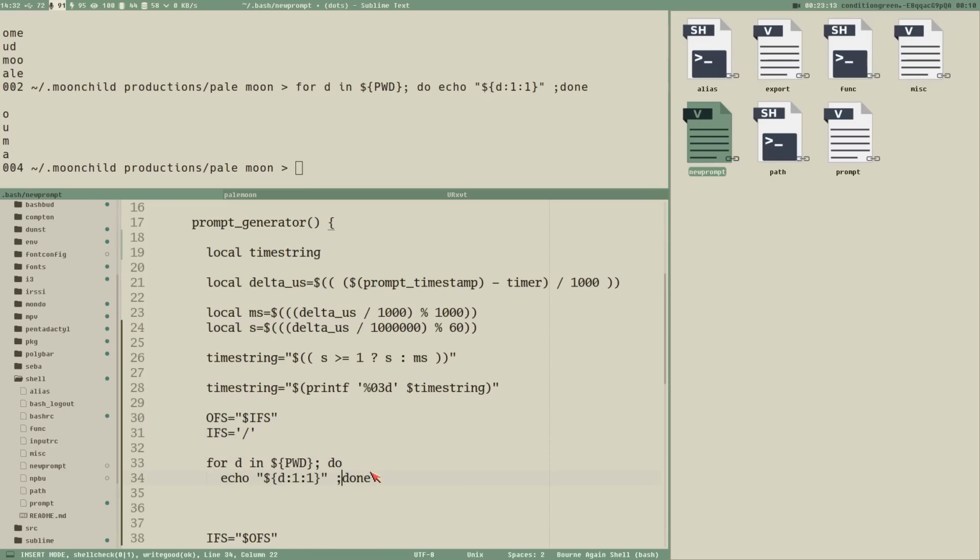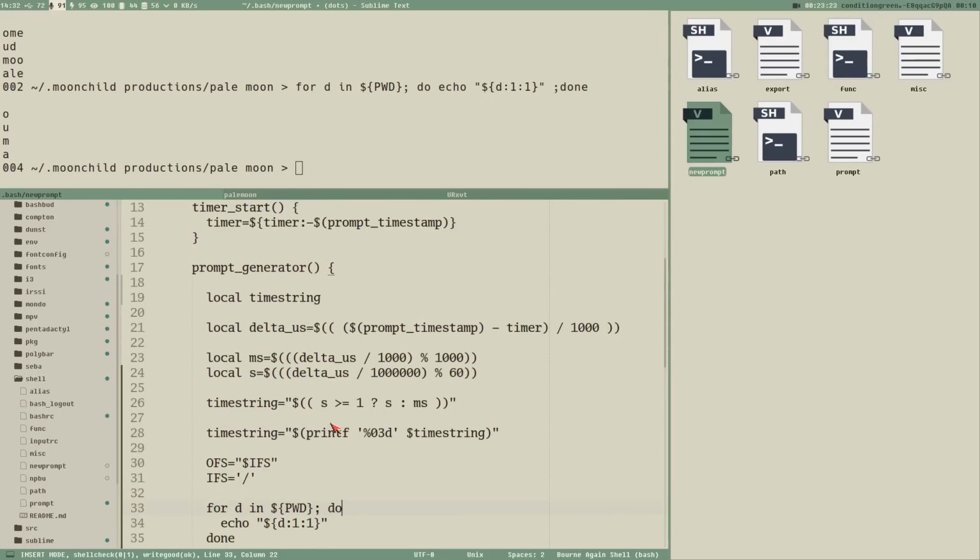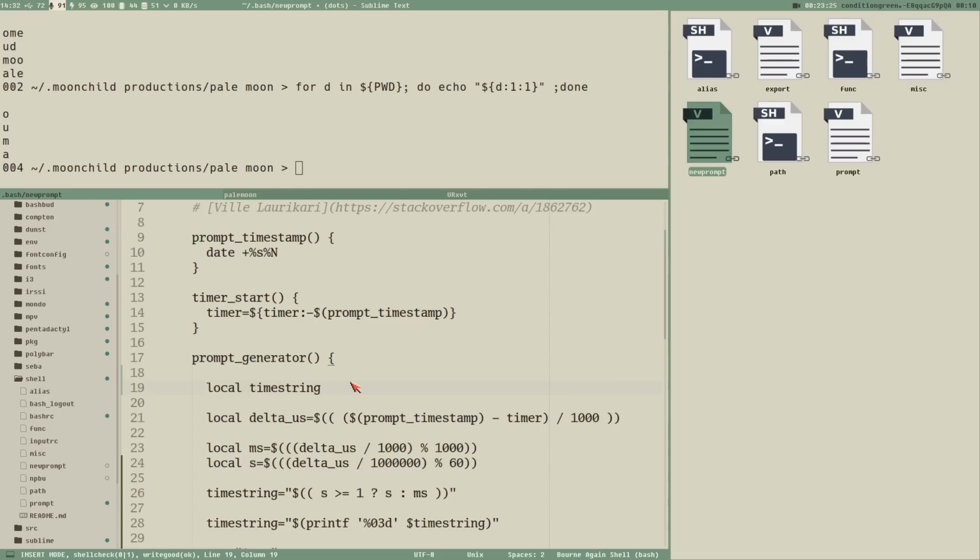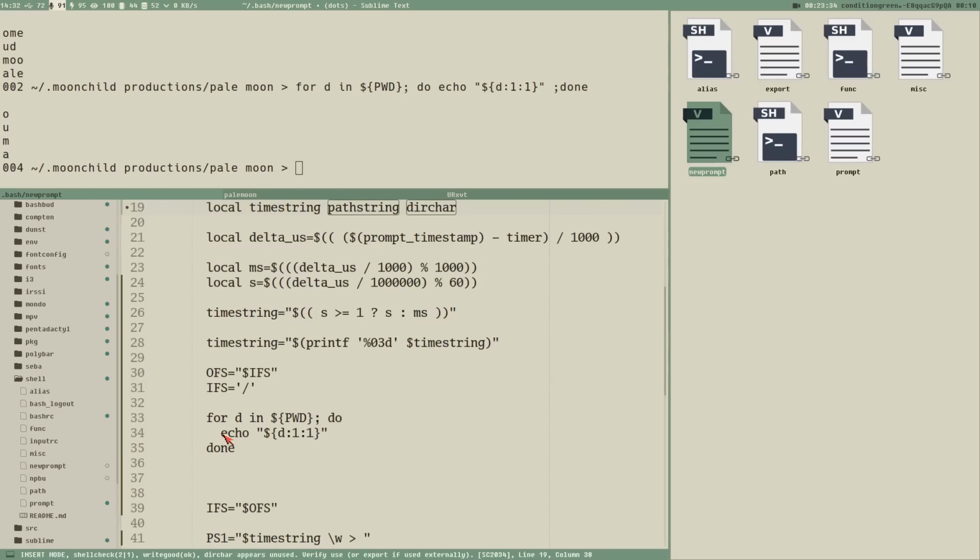And now we don't want to echo anything here. We want to do a couple of things. Let's start by this. Let's create a couple of more local variables here. One that we can call pathstring and one that we can call dirchar. And dirchar is the character here that we want to add to our pathstring, which is this.